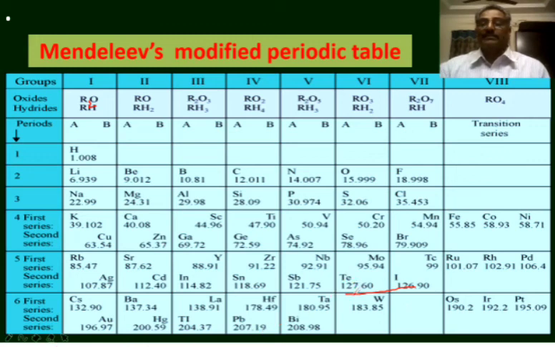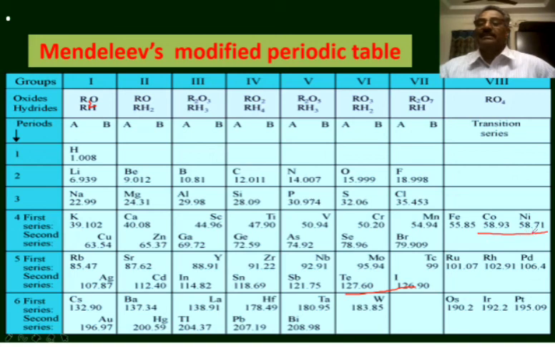Atomic mass of tellurium is 127.6. Atomic mass of iodine is 126.9. Tellurium's atomic mass is more than the atomic mass of iodine, but tellurium is placed before iodine. In the same way, cobalt and nickel. Atomic mass of cobalt is 58.93.